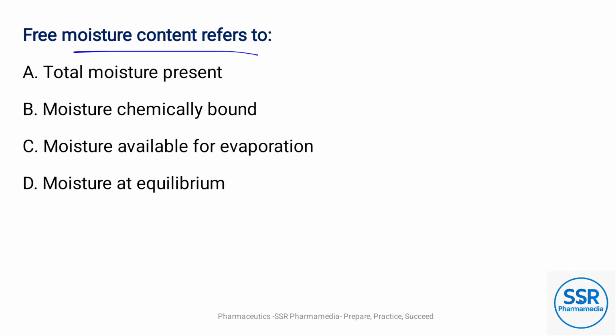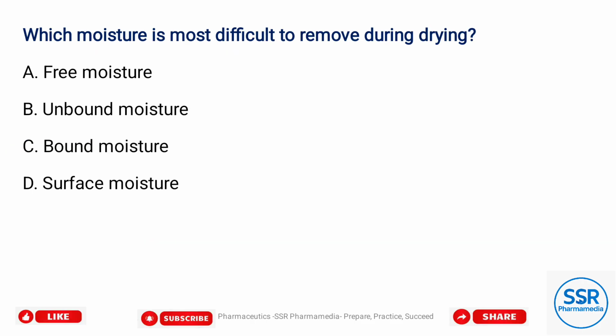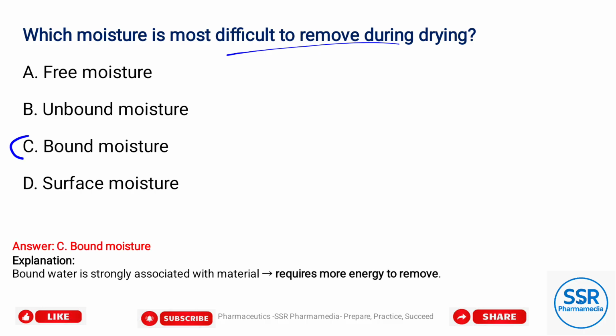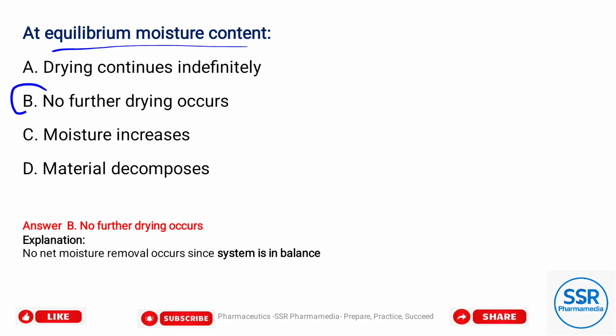Free moisture content refers to, option C is the correct answer, moisture available for evaporation. Which moisture is most difficult to remove during drying? Option C is the correct answer, bound moisture, as bound moisture requires more energy to remove. At the equilibrium moisture content, option B is the answer, no further drying occurs.